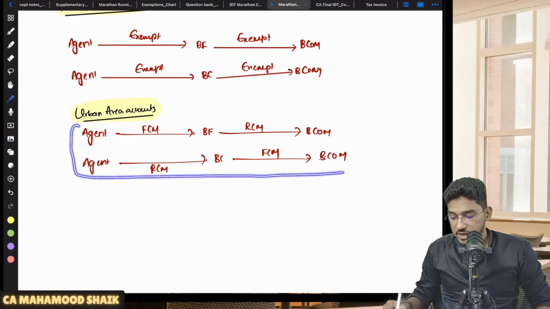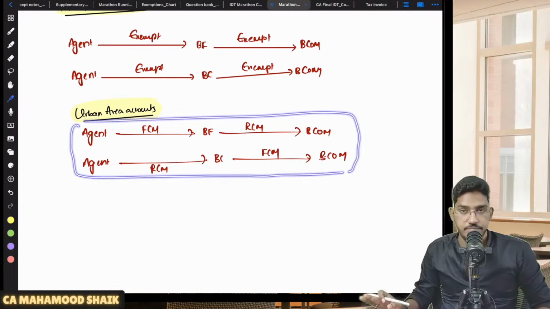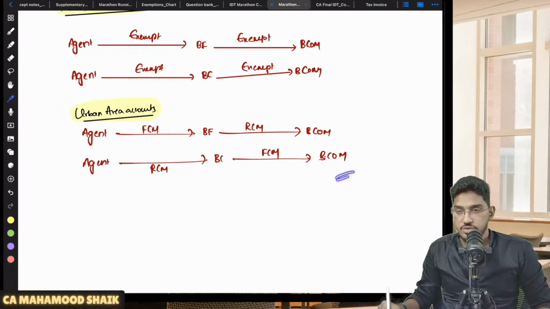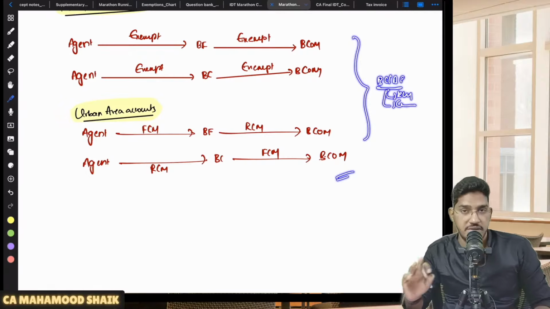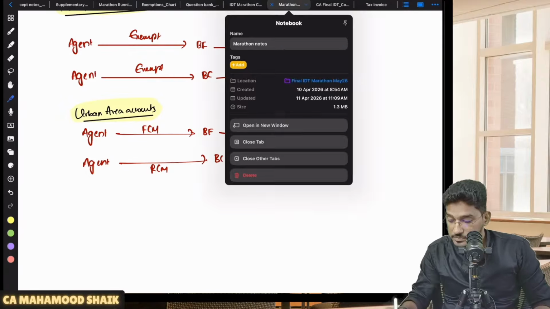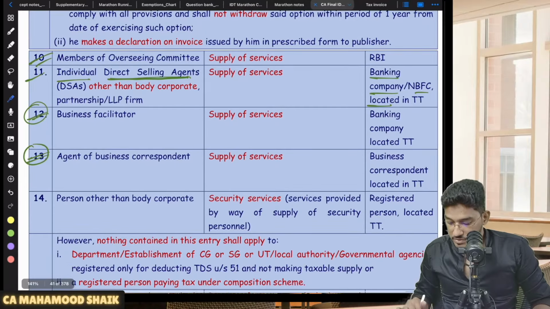So that's what I have tried to keep here in this diagram. Kindly do refer to it. Here I have explained RCM, FCM, business correspondent, business facilitator in the banking industry, along with RCM cases and exemptions, all covered in one go. Next. Okay, so this also we are done.